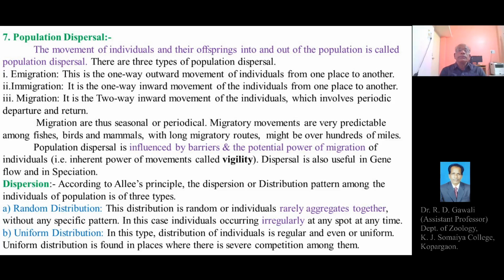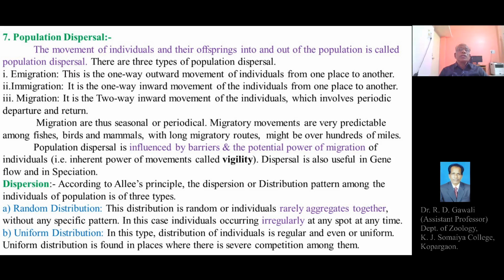Hello everyone. We are dealing with the study of characteristics of the population. Today we are going to discuss the seventh characteristic of the population, that is population dispersal.